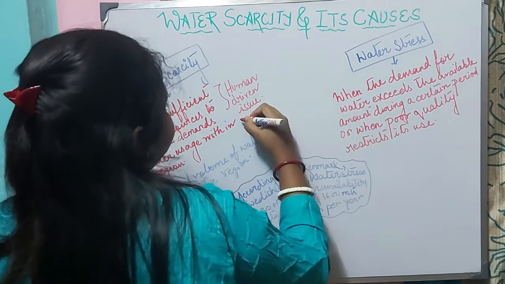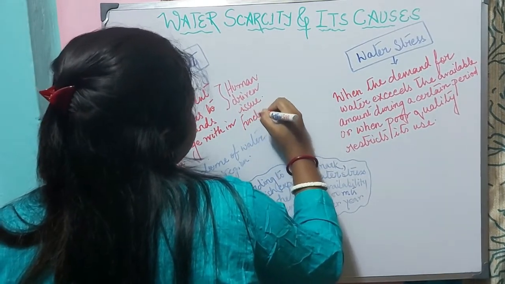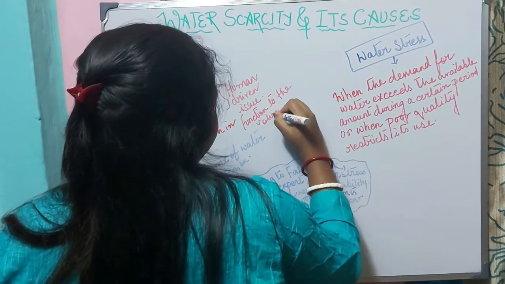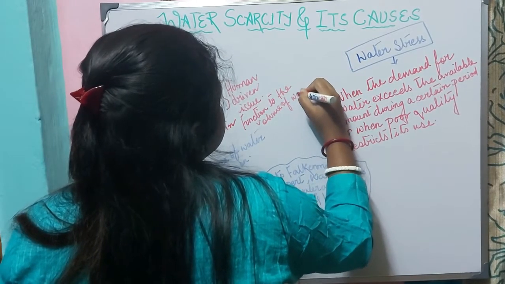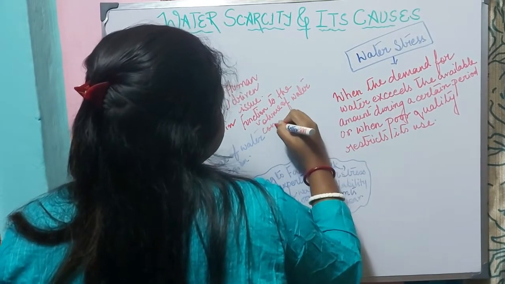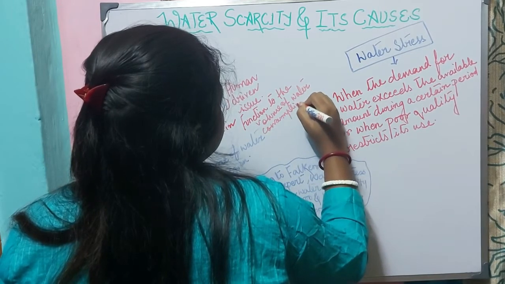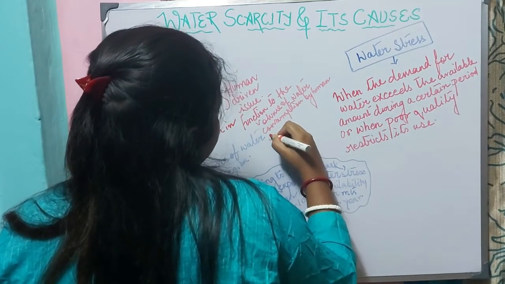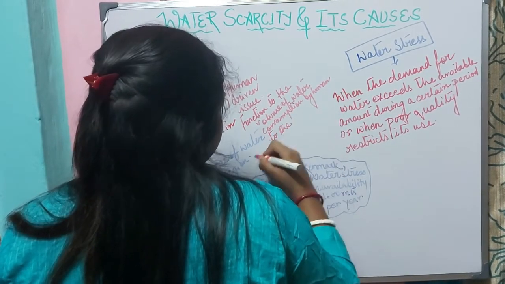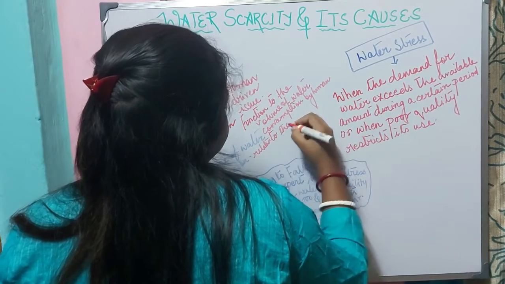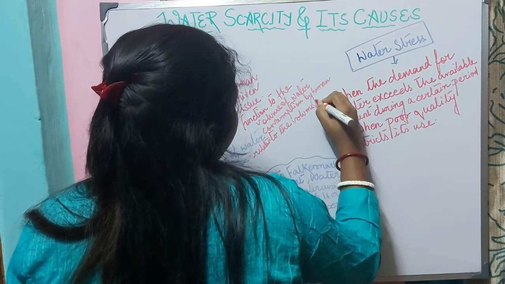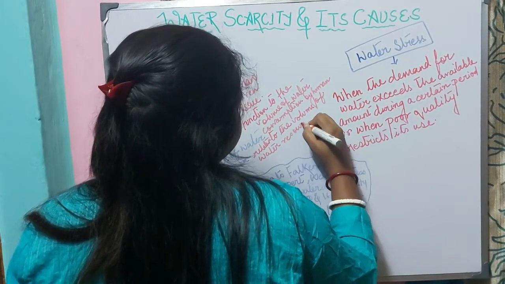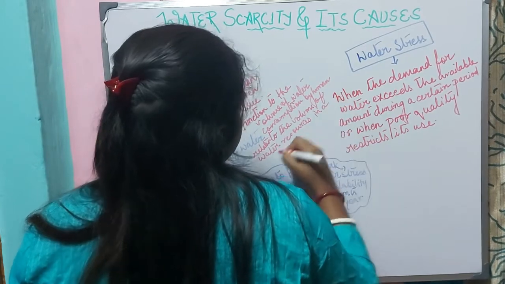It can also be referred to as a function of the volume of water consumption by human beings relating to the volume of water resources in a region.